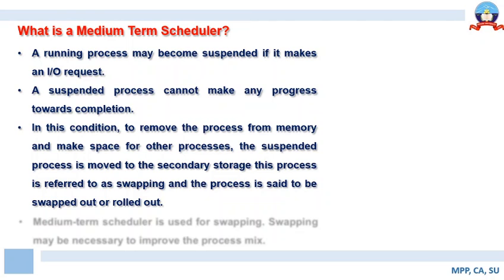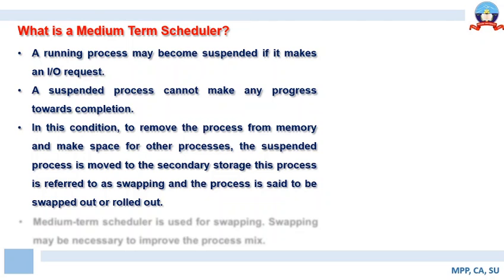Now, whenever a process is waiting for a resource or is waiting for execution, what we need to do is bring that process out of the main memory and place it in the secondary memory, and that is called swapping. So swapping is the process of bringing out or bringing in a process that is waiting for execution, or is suspended, and whose execution is to be resumed at a later point in time. Now, the medium-term scheduler is used for the purpose of swapping. So again, I'll repeat it: the medium-term scheduler is used for swapping.